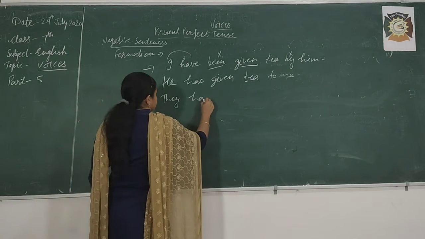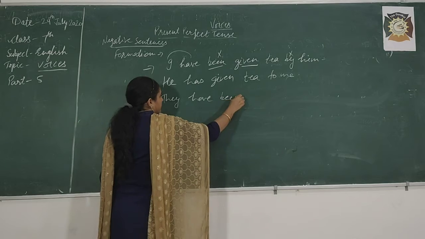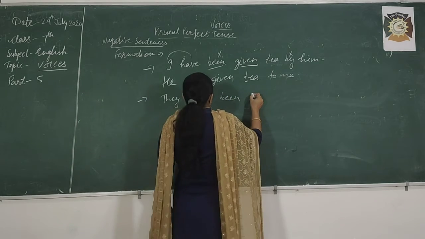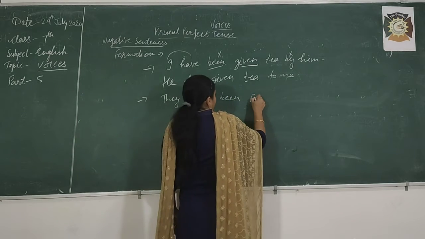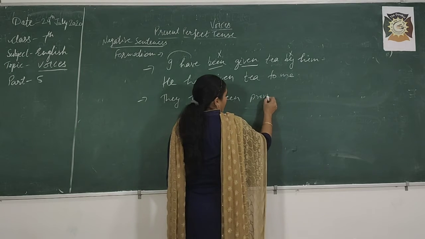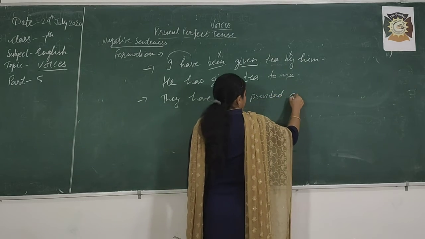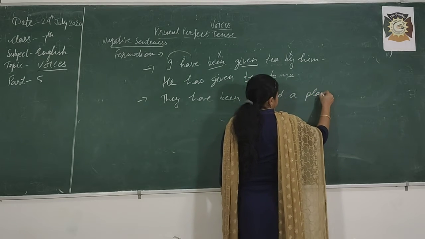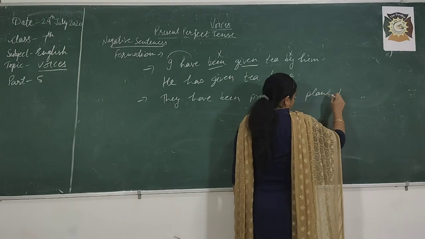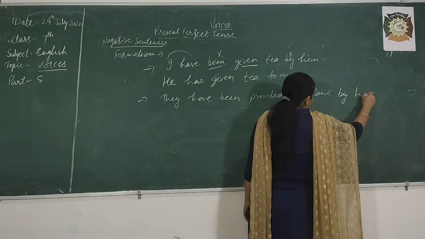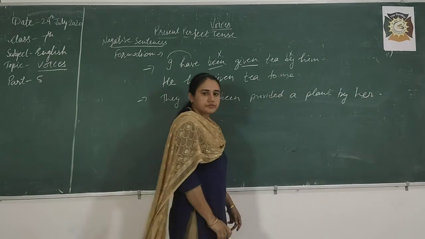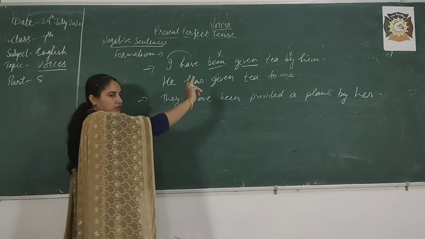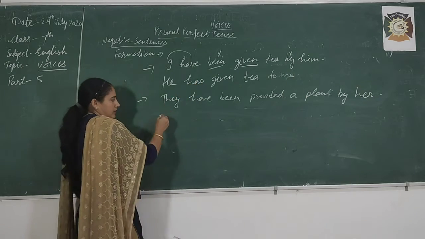They have been provided, P-R-O-V-I-D-E-D, provided a plan by her. Okay. Firstly, we will take the her from the end. She.